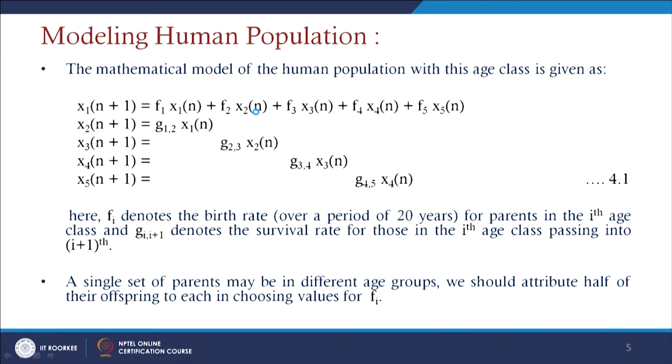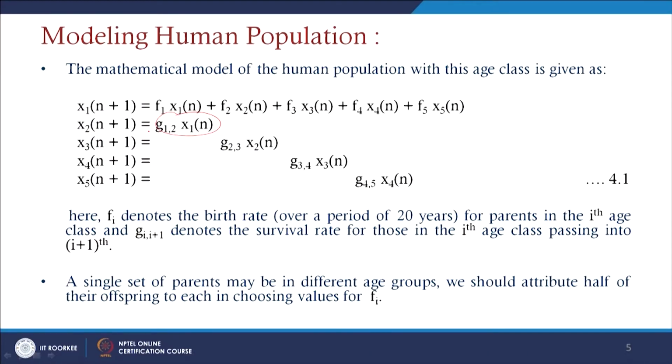I have written here, Fi denotes the birth rate over a period of 20 years for parents in the ith age class, and Gi plus 1, that is G12, denotes the survival rate for those in the ith age class passing into i plus 1. This means they have crossed the 19th age and belong to the age group above 19th. That is why it is written as G12 x1n.